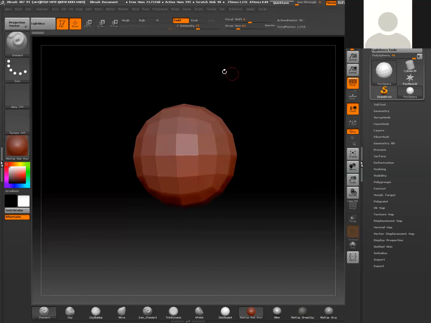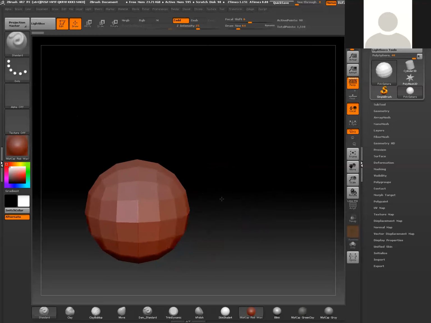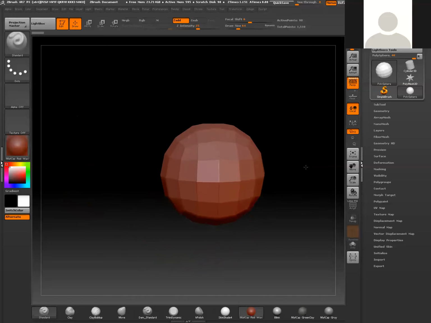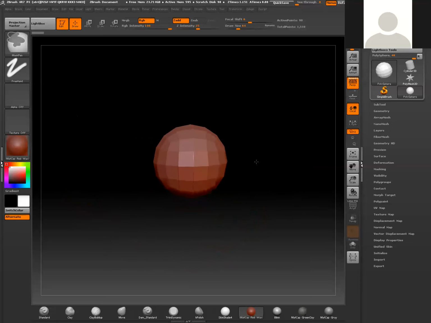So if you take your cursor off into space, and that's anywhere in space, not on top of the object, but actually out in space. And in my case, I'm using a Cintiq, so I can just click down on my stylus and I can basically move this thing around. But for those of you who are on a mouse, just left mouse button click in space, you'll be able to move your object around. Now, at the same time, if I hold down Alt and then left mouse button, I can dolly around. So it's a good way to position your model anywhere in that space. And then lastly, if I hold down Control and left mouse button, I can zoom in or out.